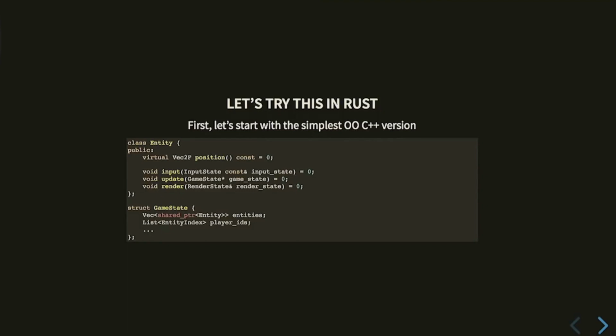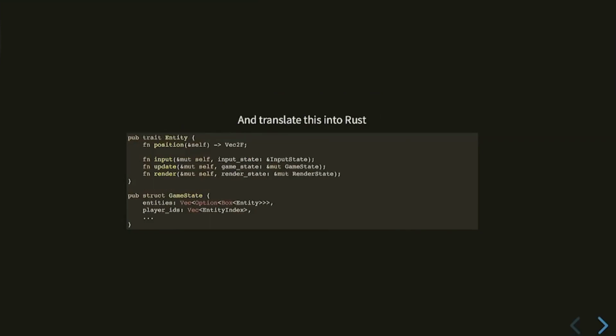OK, so we start with the simplest object-oriented C++ version. We have an entity interface, and we have our game state, a list of entities. We're going to translate it to Rust. Now we have an entity trait, and a list of entities. Very quickly, this vector of option. We have a Box entity because it's a trait, so we can't keep a direct copy of it.